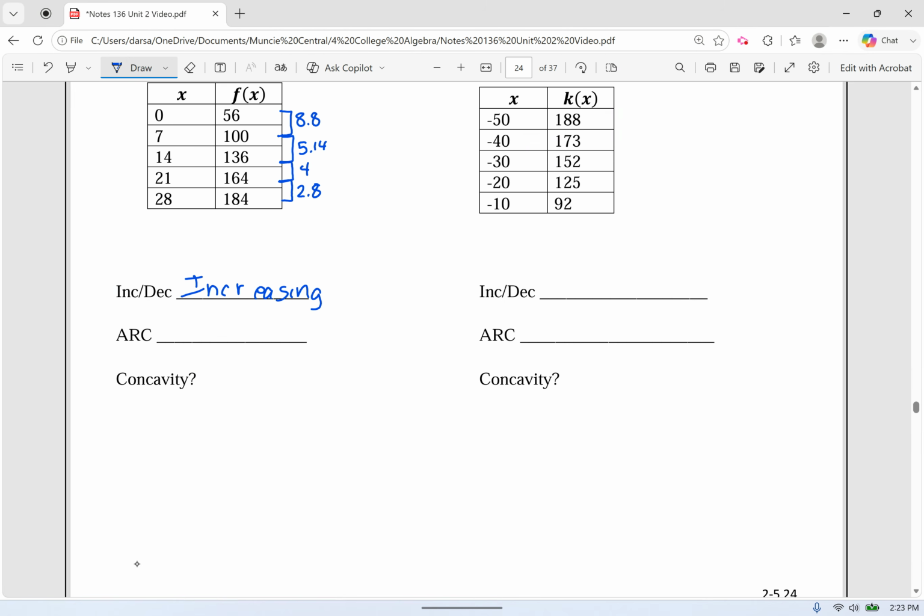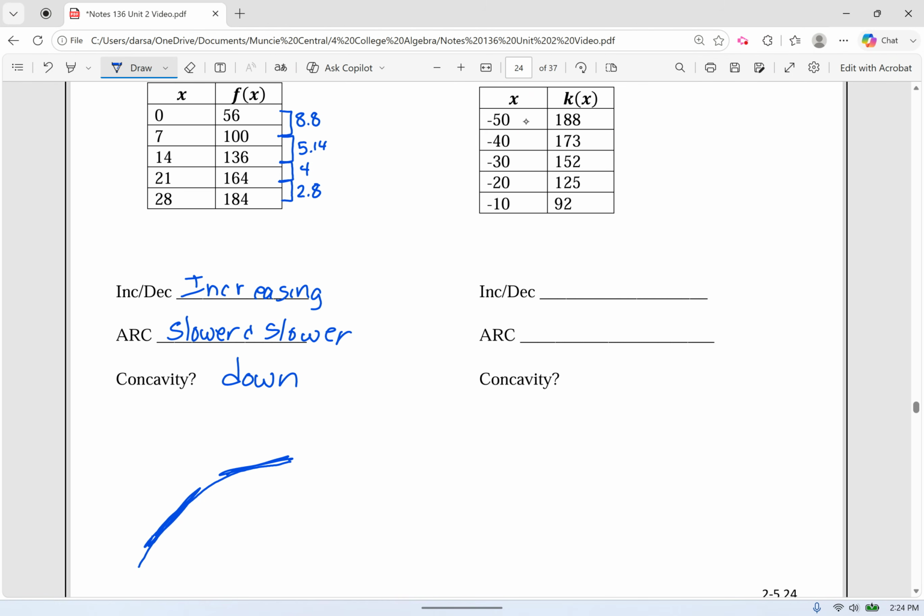So let's see if we can draw that. We're increasing, but we're increasing with smaller and smaller tangent lines. That looks like this, right? Because this slope is smaller than this slope. Okay, so this is the shape that we've got. So we're increasing slower and slower. So this is concave down. These are a little tricky, you can see.